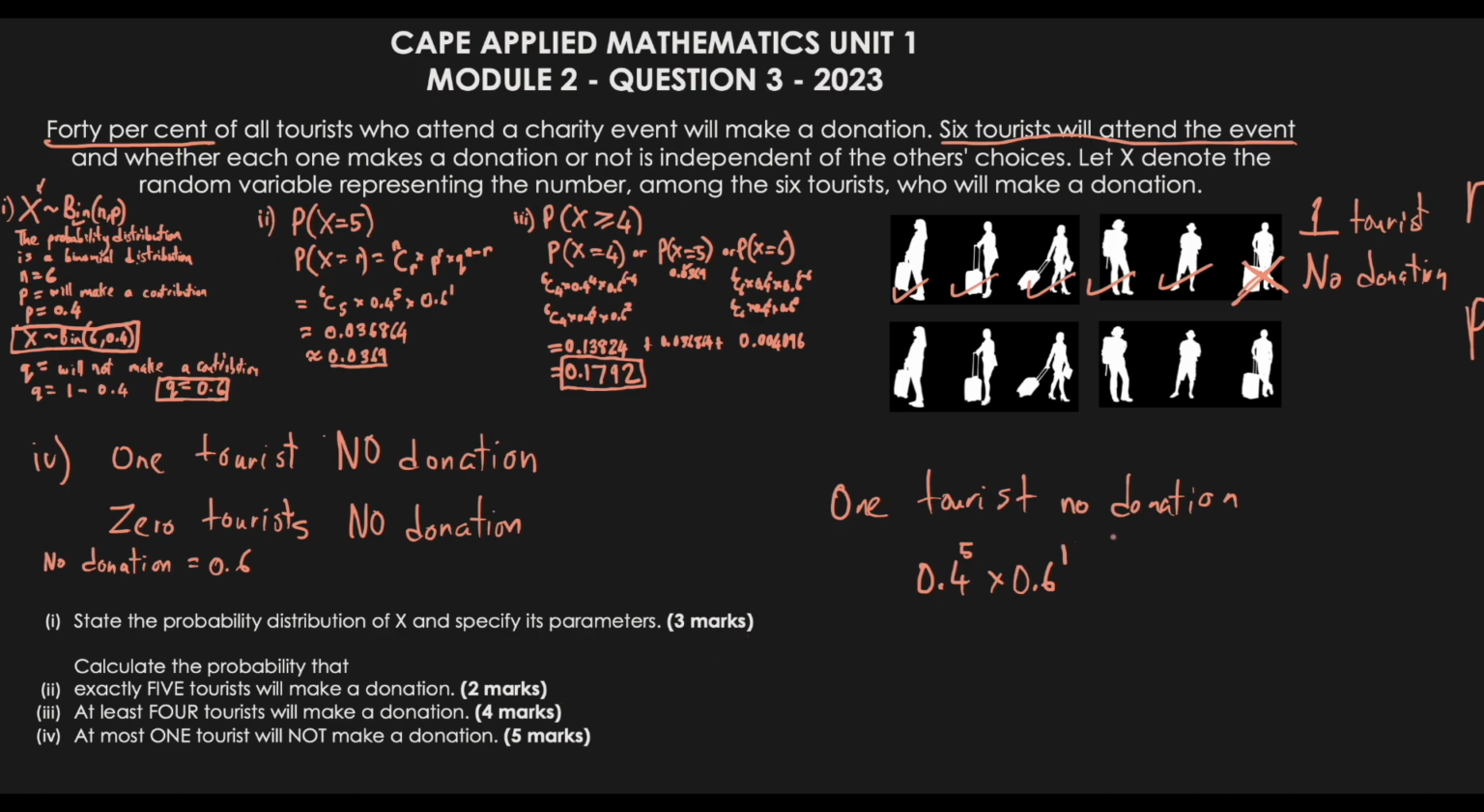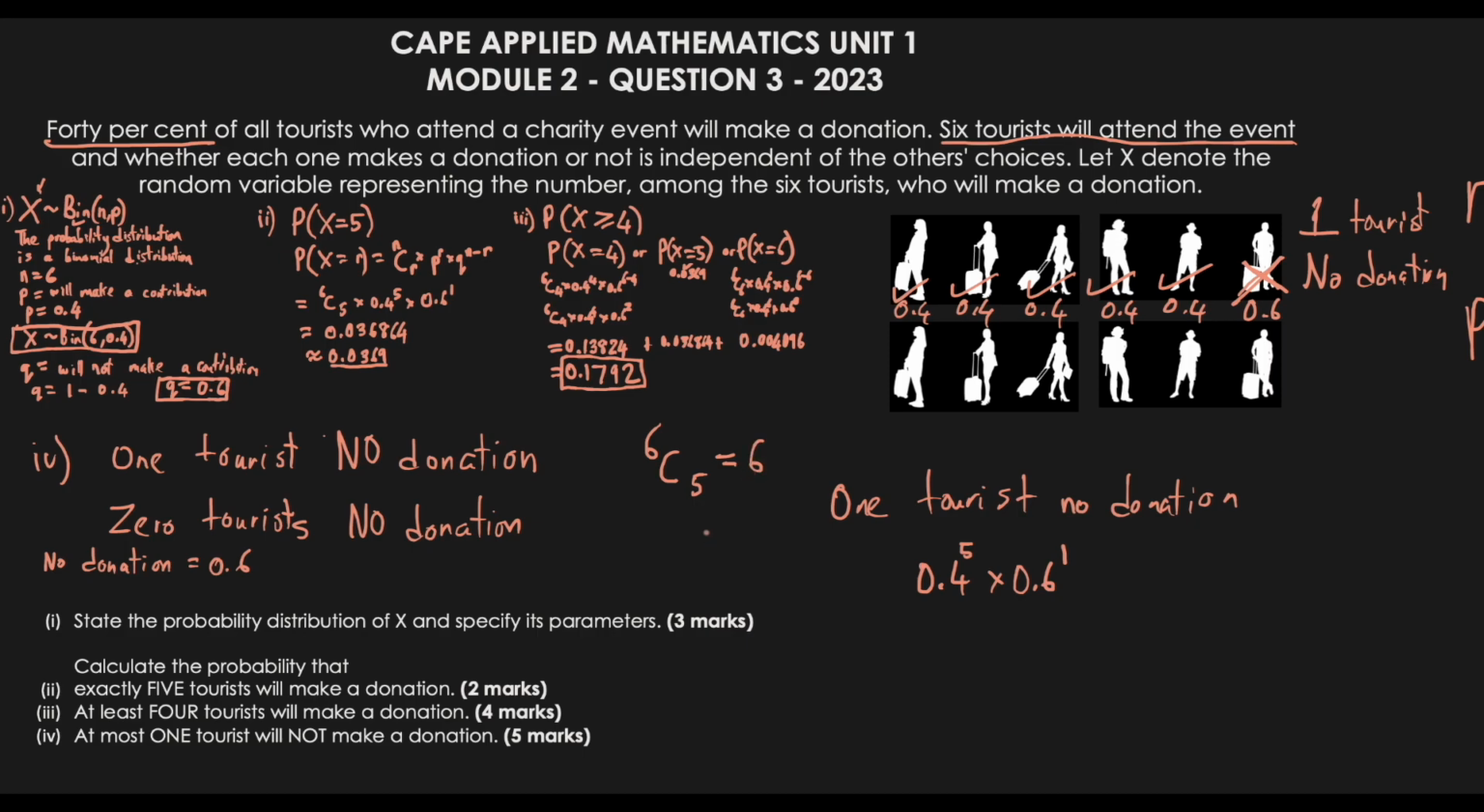So 1 tourist, no donation would mean that I have 0.4 times 0.4 times 0.4 times 0.4 times 0.4, or essentially 0.4 to the power of 5, which is then multiplied by 0.6 to the power of 1, since it exists only once. Now, how do we consider the combinations? We could do it from 2 perspectives. The first perspective is if we're saying, let's have 6 people and we are choosing the 5 that actually make a contribution. Once we put this in the calculator, we're going to get 6.